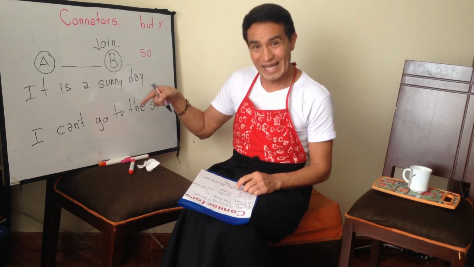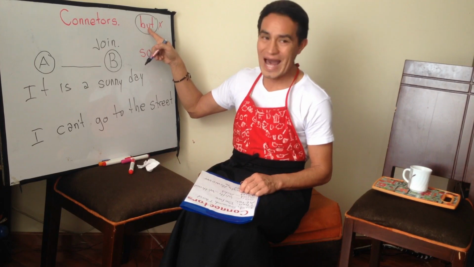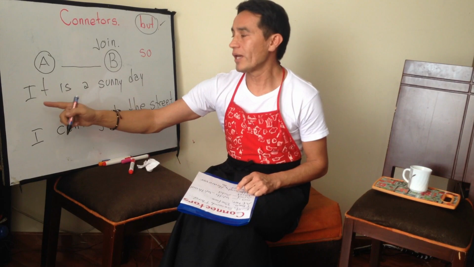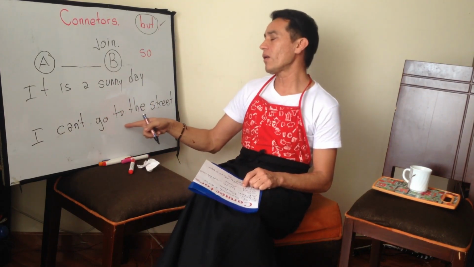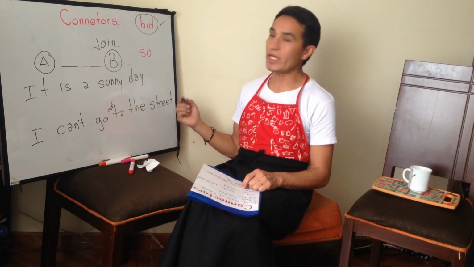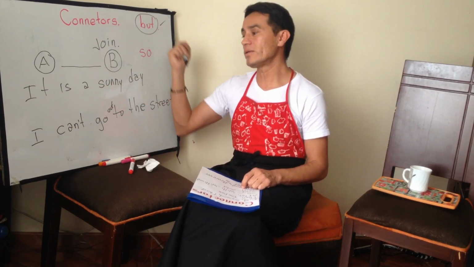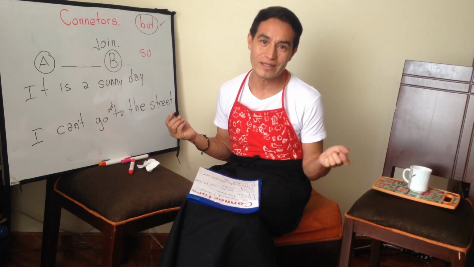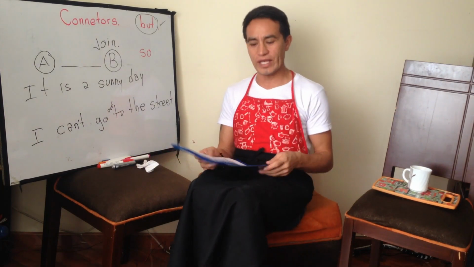Yes? So in that case, we can use a connector of opposite. Because you say in Spanish, it is a sunny day, but I can't go out if you want, or go to the street. That means, está haciendo un día soleado, pero no puedo salir a la calle because of the COVID. Okay? So, in that case, we have a lot of connectors.